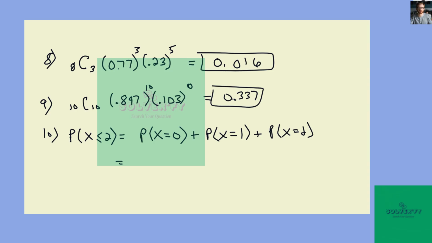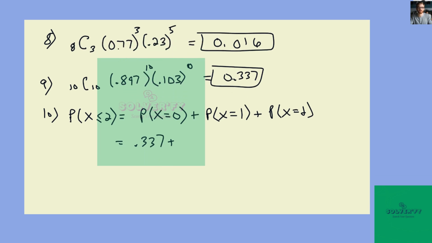We already found probability of 0, that's 0.337. And then the probability of 1 would be 10 choose 1 times 0.897 to the ninth and 0.103 to the first. That'd be 9 graduating, 1 not.